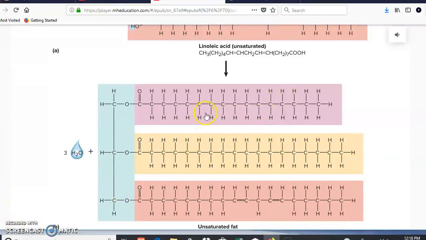If you look at this, every single carbon is combined with hydrogen. But looking here, they don't have hydrogen here. Therefore, this is called unsaturated fat. If everything would be like this, then it would be a saturated fat. So when it's not full of hydrogens in here, because you have a double bond, then it's an unsaturated fat. If you have hydrogens everywhere without the double bonds, then it's going to be a saturated fat.